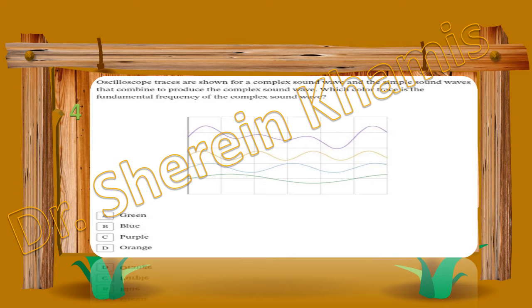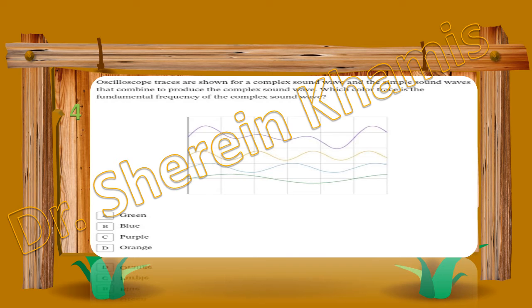So what is the color of the line that will be the fundamental of the complex wave? Fundamental means that it is very simple, and the harmonics come from the fundamental. The fundamental is simple, and the harmonics are what build on it.